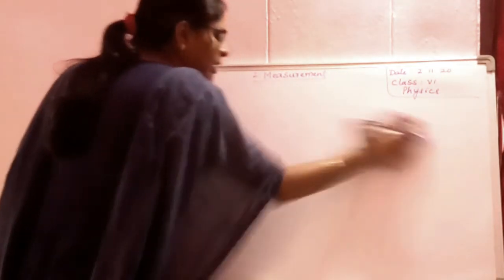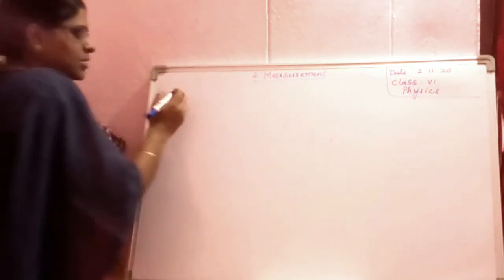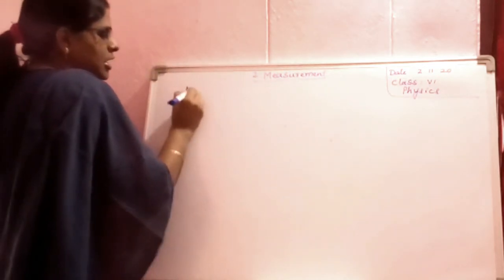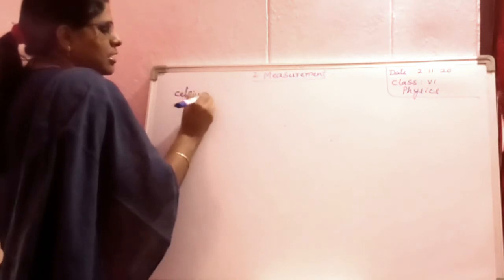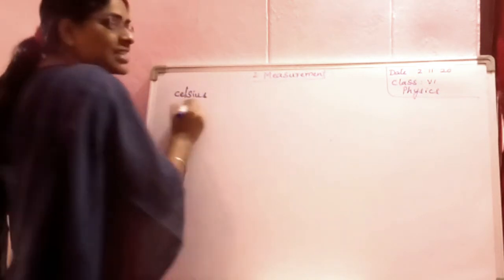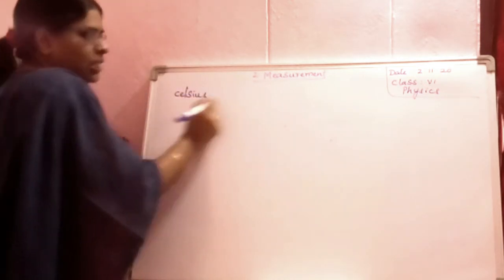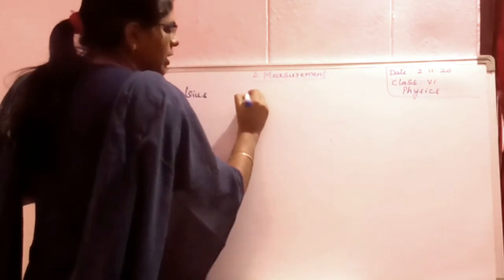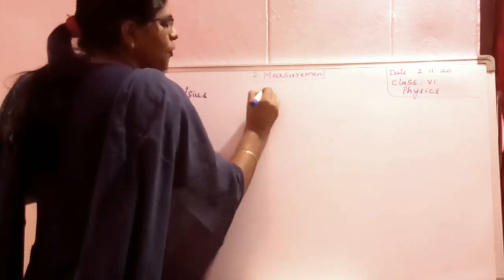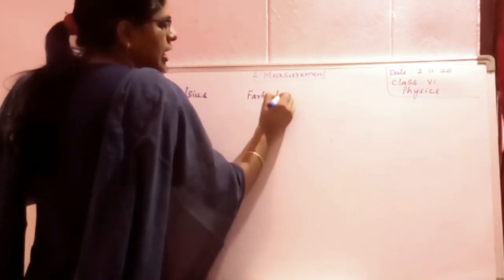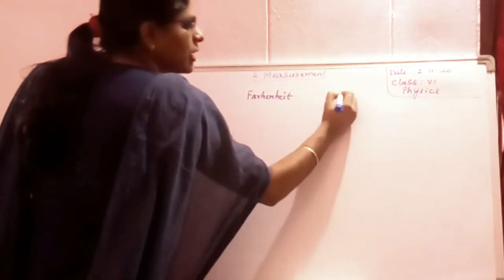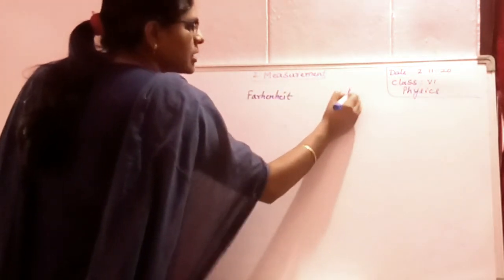Romer scale. First one is a Celsius scale or centigrade scale we can call. A second one is Fahrenheit scale and the another one is Kelvin scale.